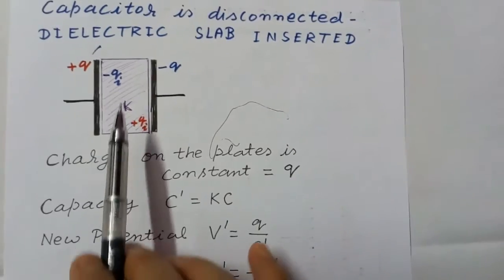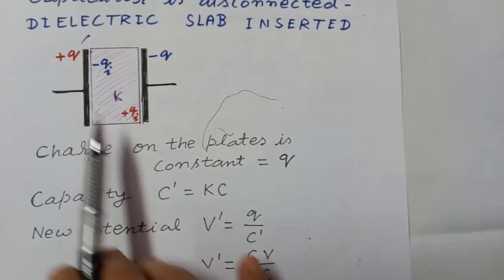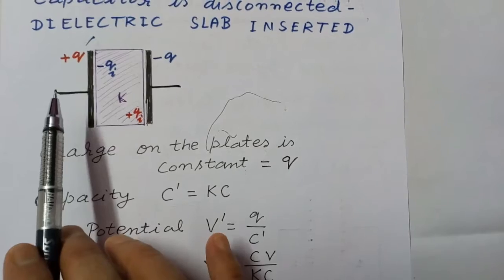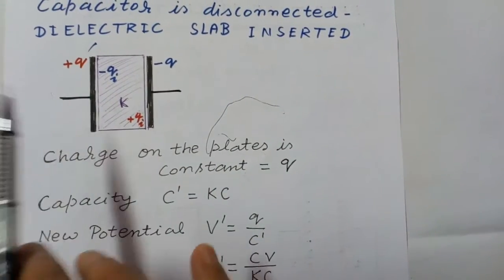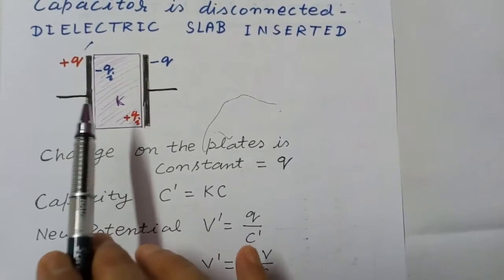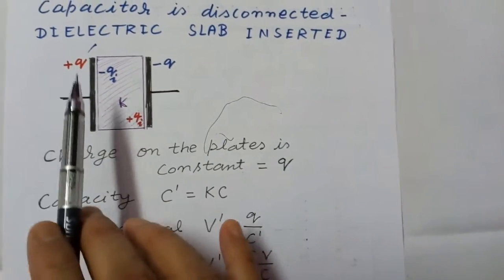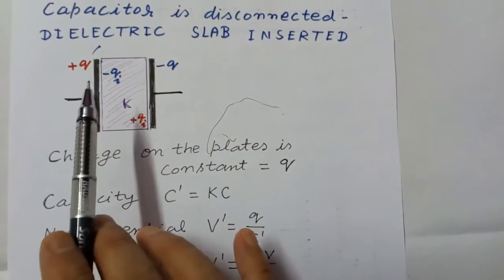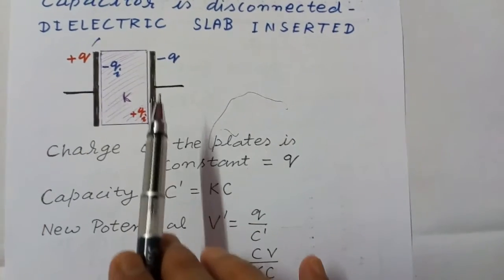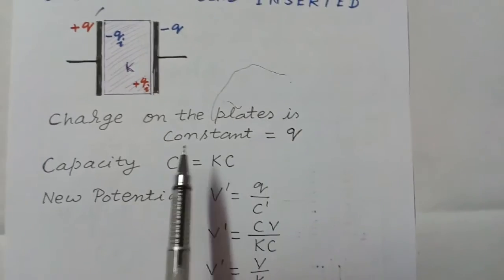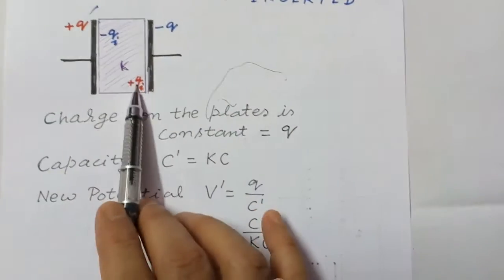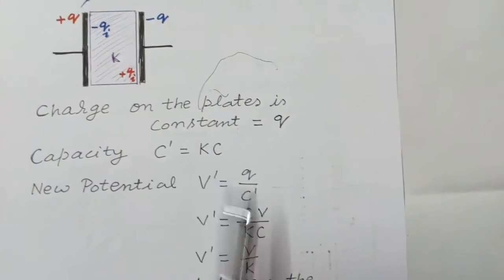So in this case charge remains constant because there is no connection with the battery. Since there is no path for these charges to move, charge remains constant. So charge on plate number 1 is plus Q, charge on plate number 2 is minus Q. Now capacity increases because there is dielectric slab. So C dash is equal to KC.